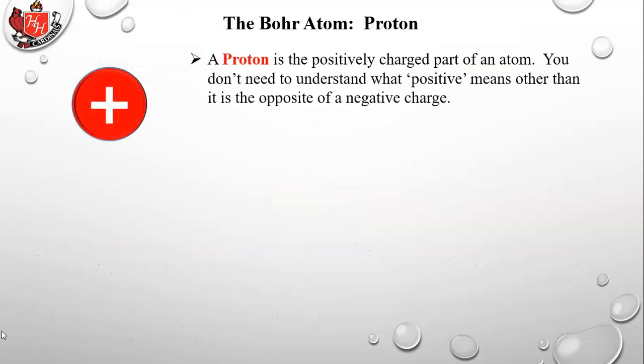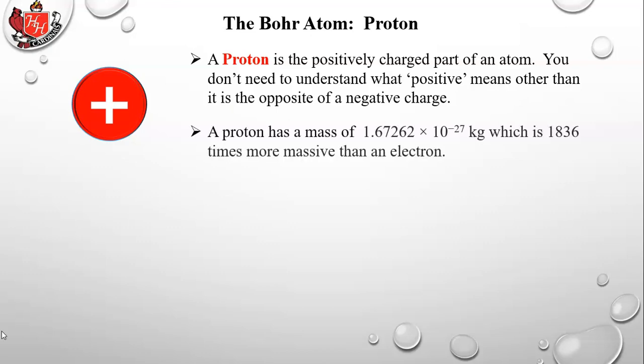So a proton is the positively charged part of an atom. You don't need to understand what positive means other than that it's the opposite of negative. A proton has a mass, and you really don't need to know this number, but occasionally we might run into some calculations with it, of 1.67262 times 10 to the negative 22nd kilograms. That's about 1,836 times more massive than an electron.